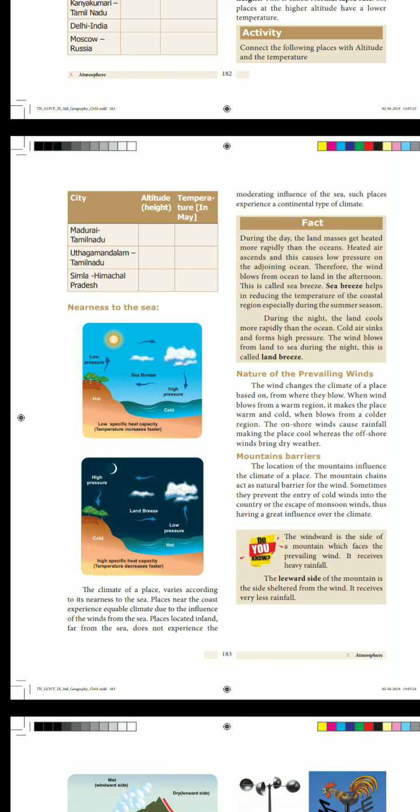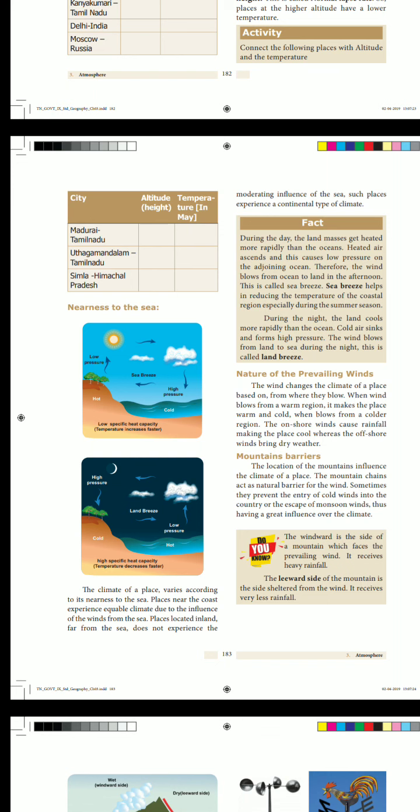Next one, land breeze and sea breeze. What do you mean by land breeze and sea breeze? So what is called sea breeze? There is one question also: distinguish between land breeze and sea breeze. That is Roman number 5, question number 2.